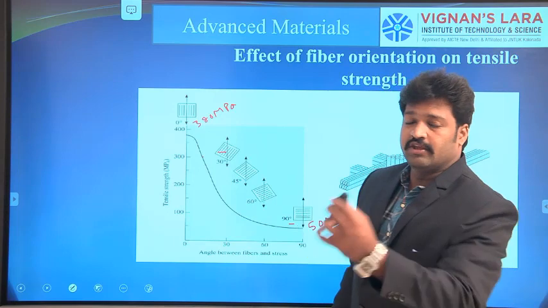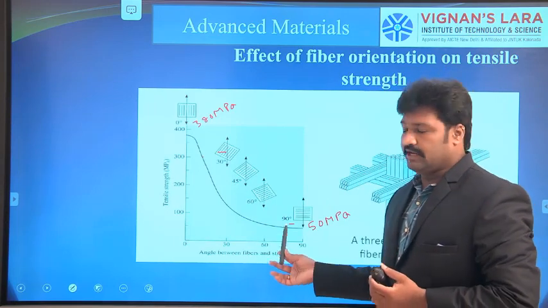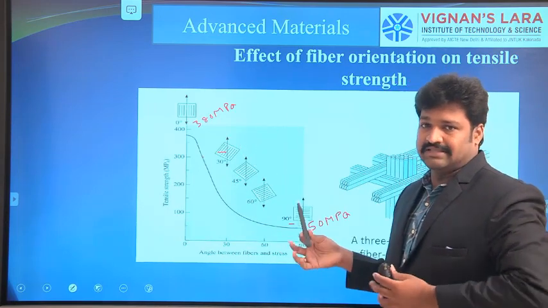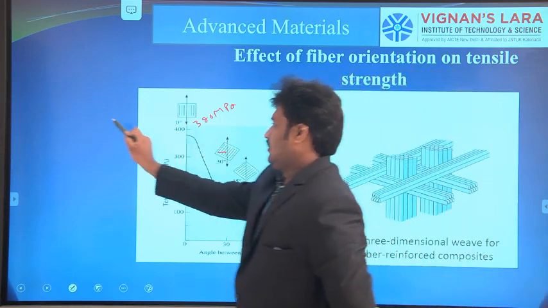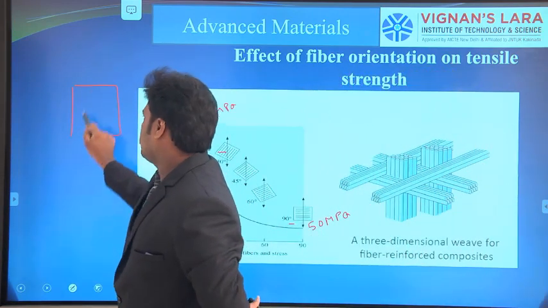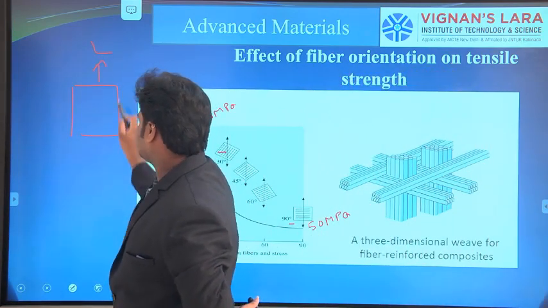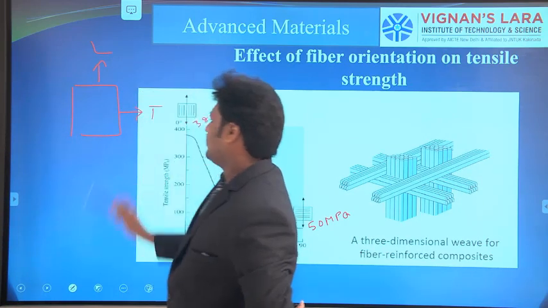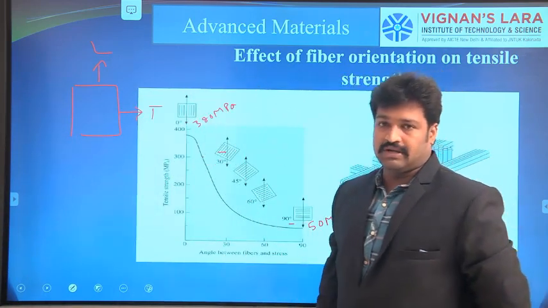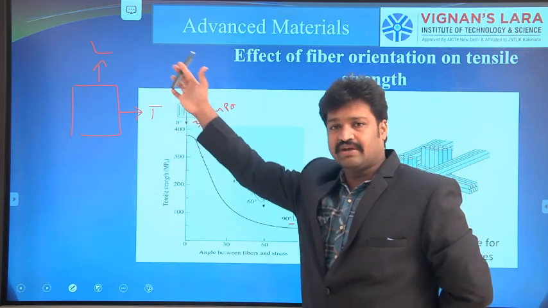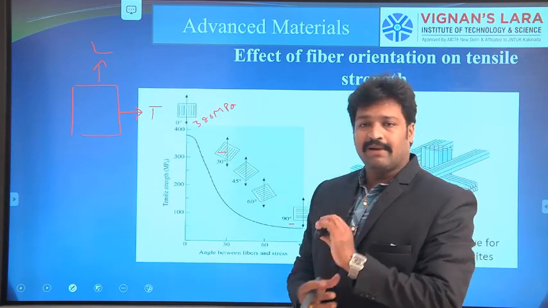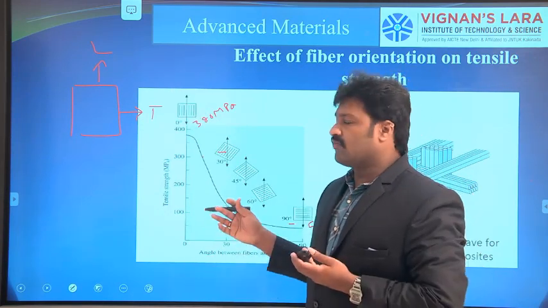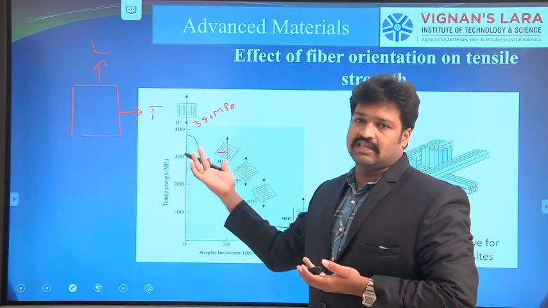If we want the property in both directions, considering this composite material with this as the longitudinal axis and this one as the transverse, and we want the property to be the same in both directions, then we will go for multiple layers. One will be at 0 degrees and the other at 90 degrees.